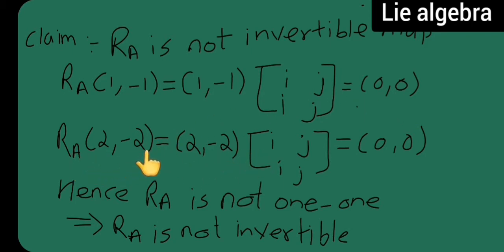RA of (2, -2) I have taken, which is equal to (2, -2) multiplied by this matrix. So 2i minus 2i will be 0 and 2j minus 2j will be 0. So I got (0, 0). Hence RA is not 1-1, which implies RA is not invertible. Basically, I have proved that my RA is not an invertible map. Now I will be going further.